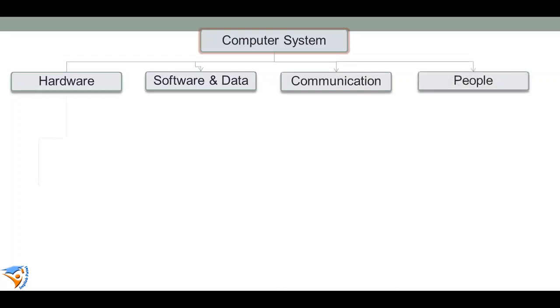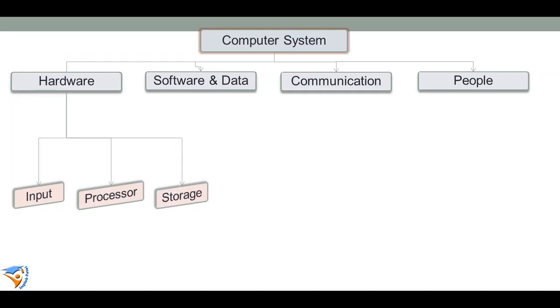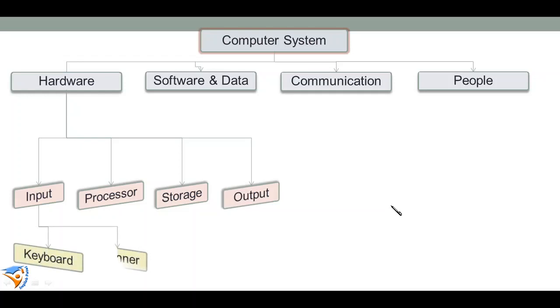Hardware is further divided into input devices, processor or CPU, storage devices like memory, and output devices. Input devices are further divided into keyboard, mouse and scanner, and keyboard, mouse, scanner, microphone, sensors, these take an action. So we stop the further division at this point.